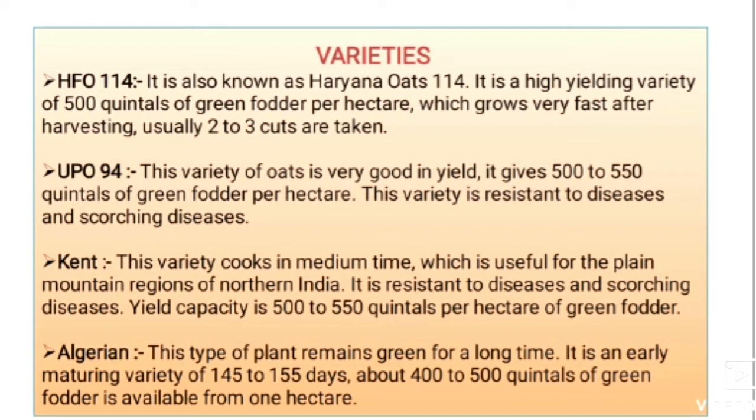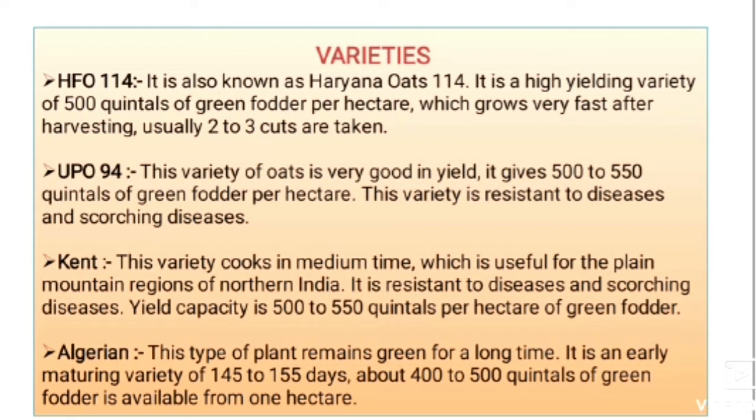The next variety is Kent. This variety matures in medium time, which is useful for the plain and mountain regions of northern India. It is resistant to diseases and scorching diseases. Yield capacity is about 500 to 550 quintals per hectare of green fodder.